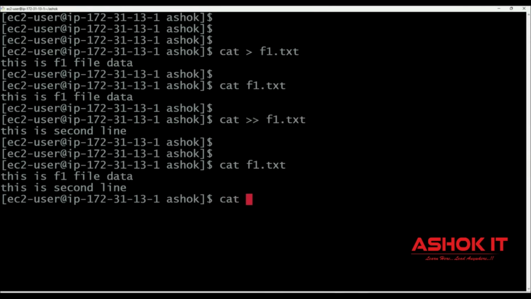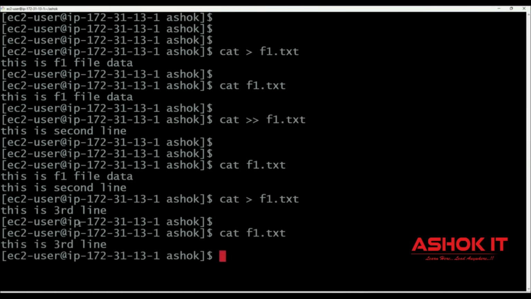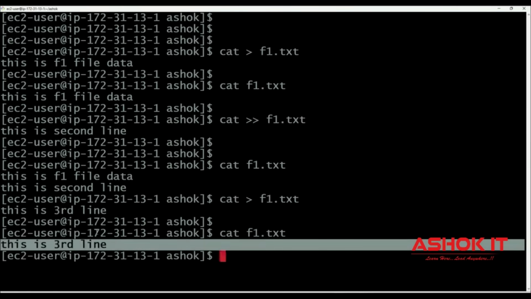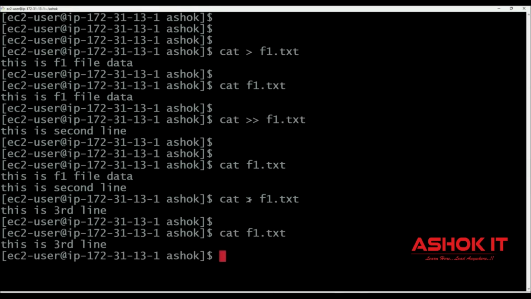Suppose I use single arrow with f1.txt, let me write it. This is third line. Okay, then Ctrl D. I'm using single arrow. Let's print the data available in the file. Only this third line is available. The previous two lines of data are not available. So this single arrow is going to override the old data. Double arrow is used to append the data. cat space file name will print the data available in the file.